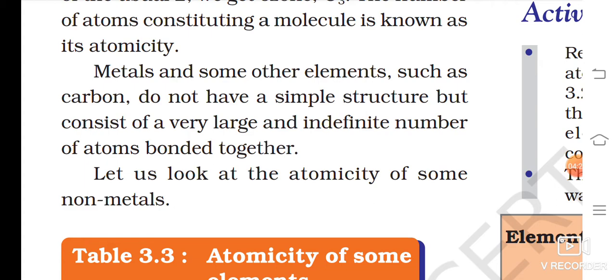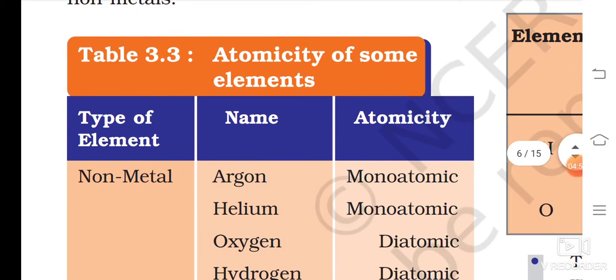Carbon can join with itself many times, and it can also join with other elements. You will study more about carbon in 10th standard. Carbon is a special element. It can join with many elements at a time and make different molecules of its own with other elements.